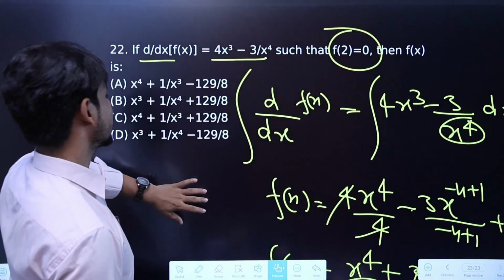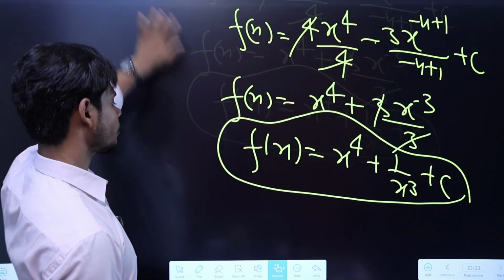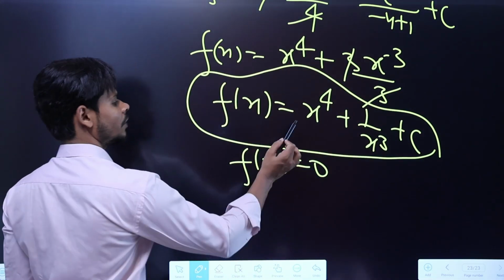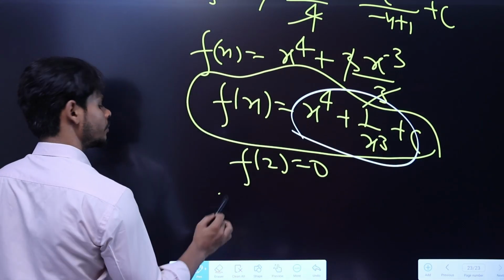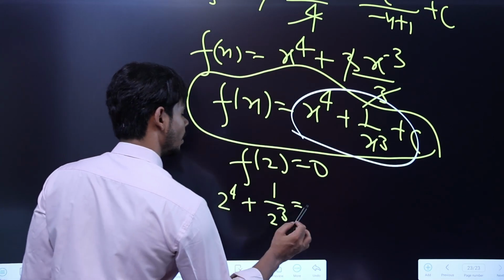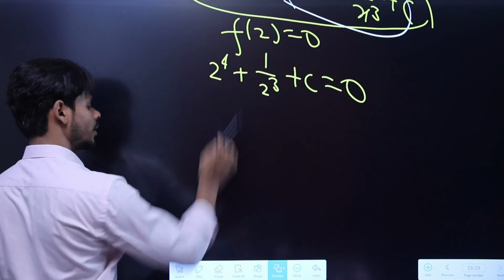So just put 2 in the function. It means if I put 2 in this function, it will become 2 raised to power 4 plus 1 upon 2 raised to power 3 plus c. This will always give me 0. That's the condition given over here, right?